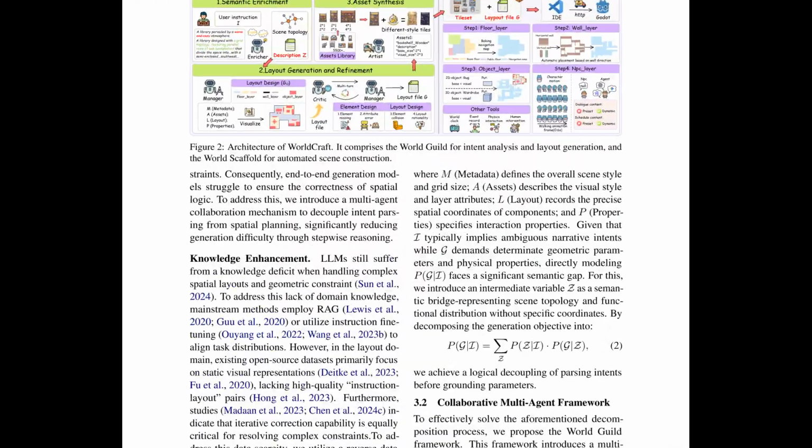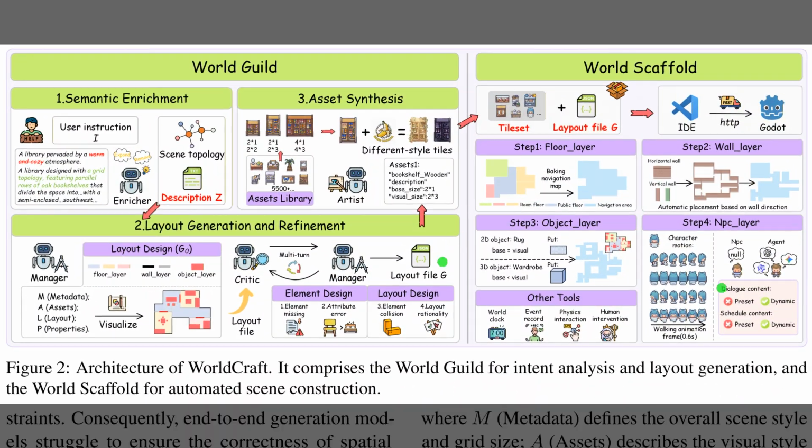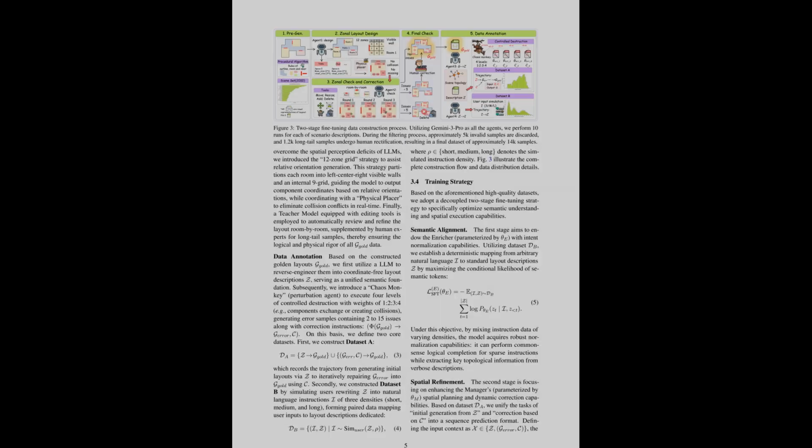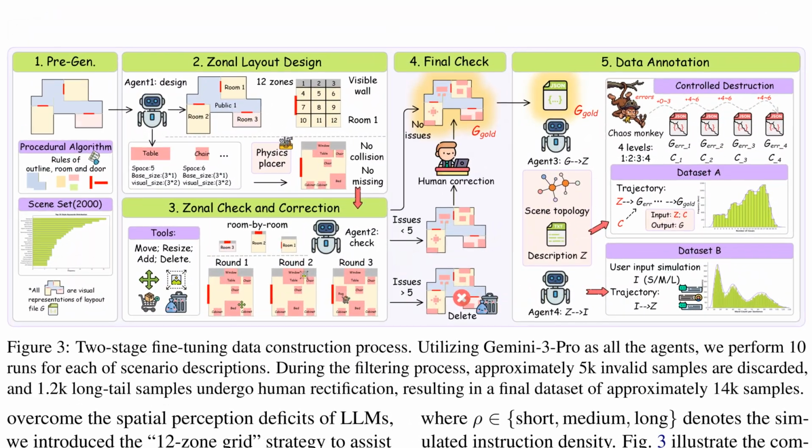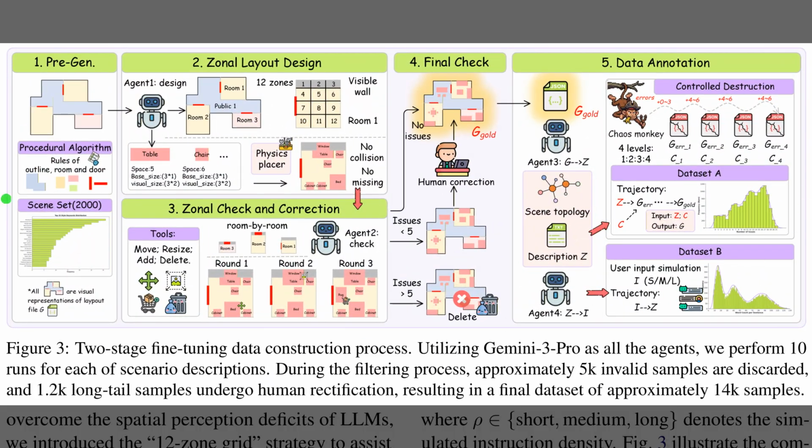Figure 2 breaks down the architecture into two main modules. On the left, the World Guild handles the cognitive heavy lifting using a team of agents. It starts with semantic enrichment, where the enricher expands simple text into detailed specs, followed by the manager and critic, who iteratively design and verify the layout. Once the plan is finalized, the world scaffold on the right takes over, automatically assembling floors, walls, and objects into a playable Godot environment.